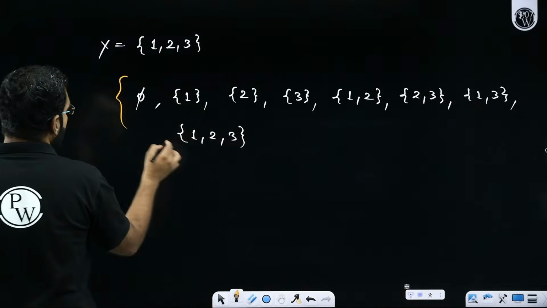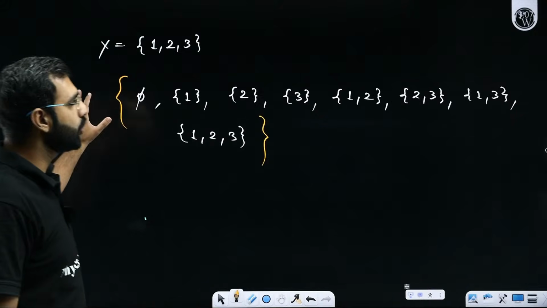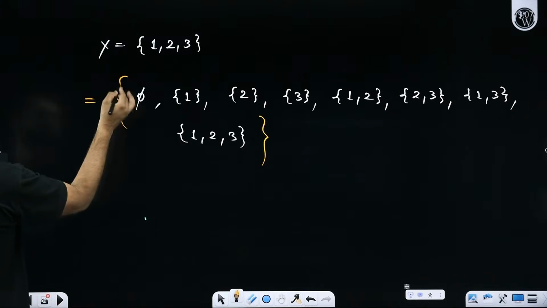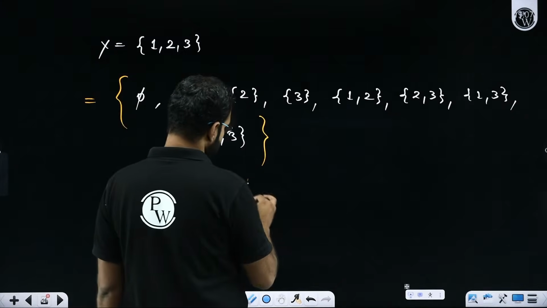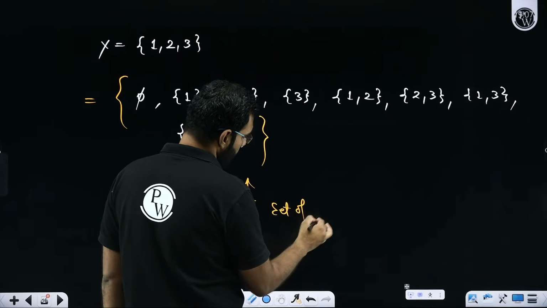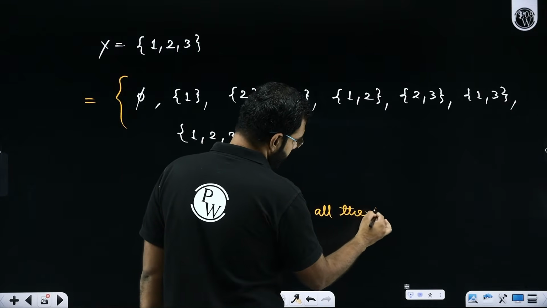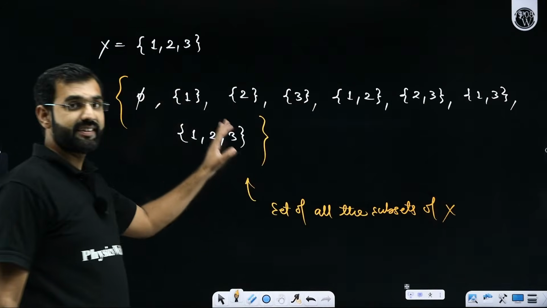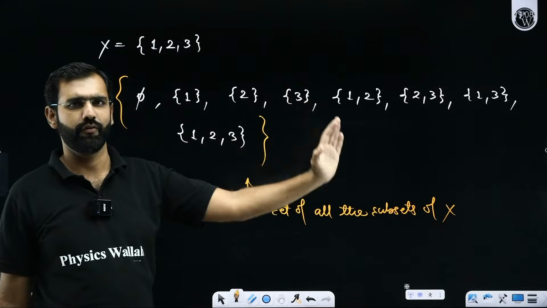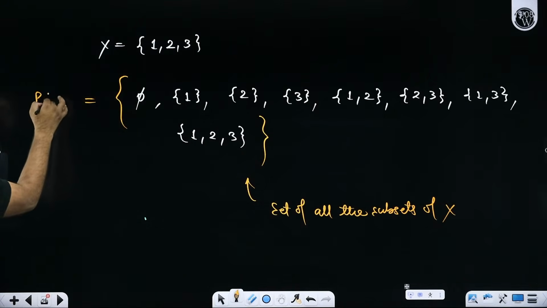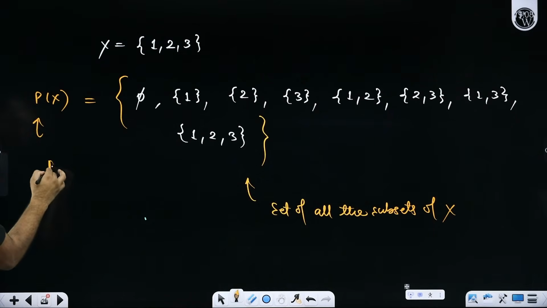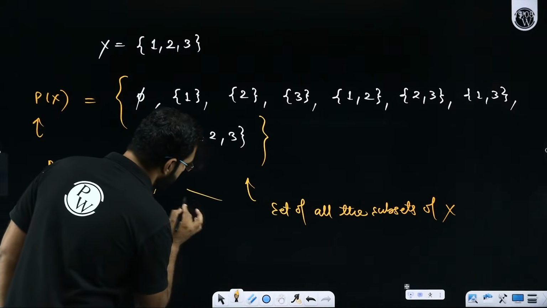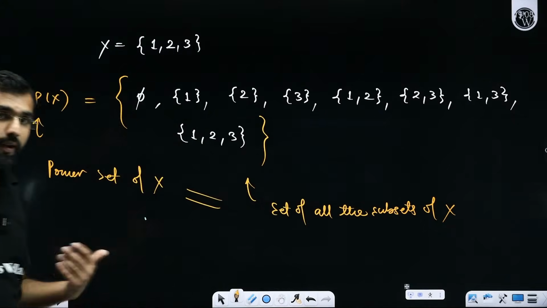So if I create one more set which contains all the subsets of X, this is a set of all the subsets of X. This set, which contains all the subsets of X, is called the power set of X.